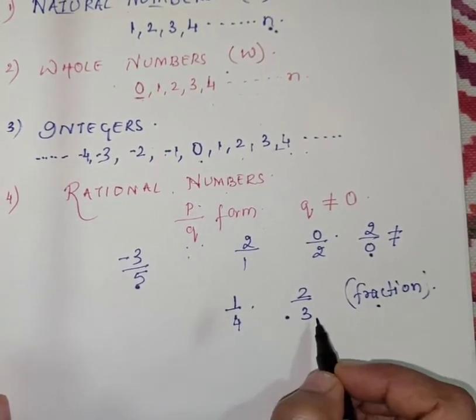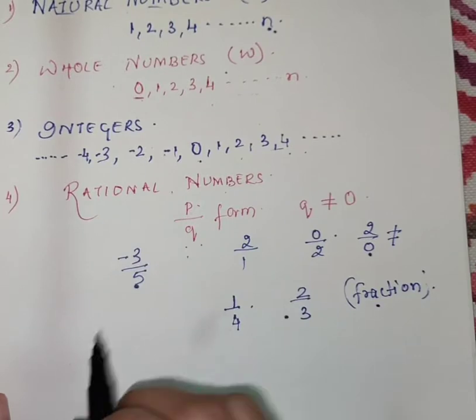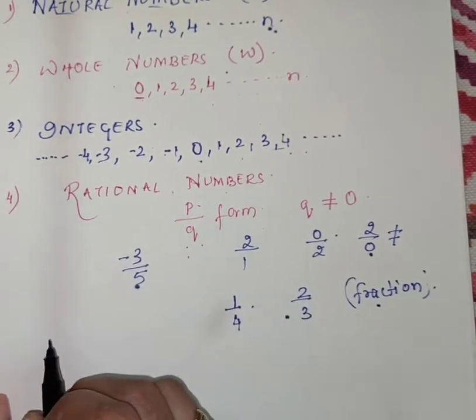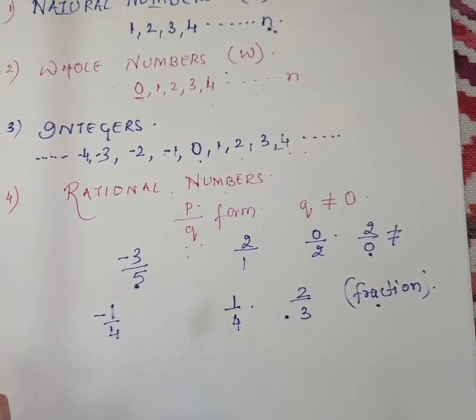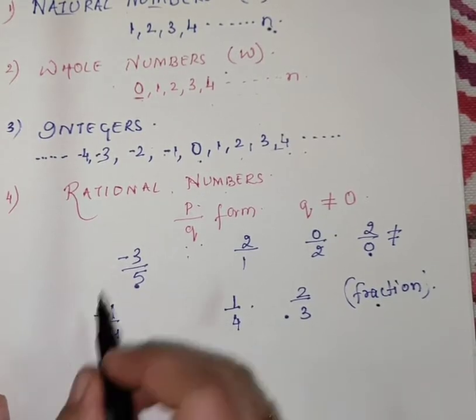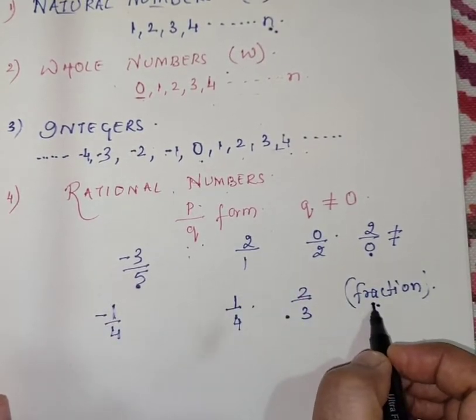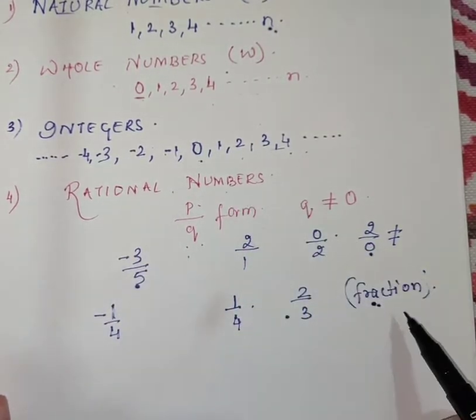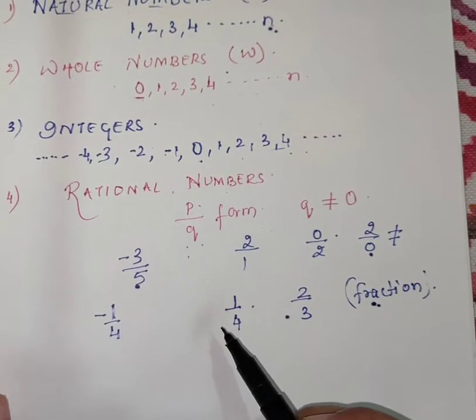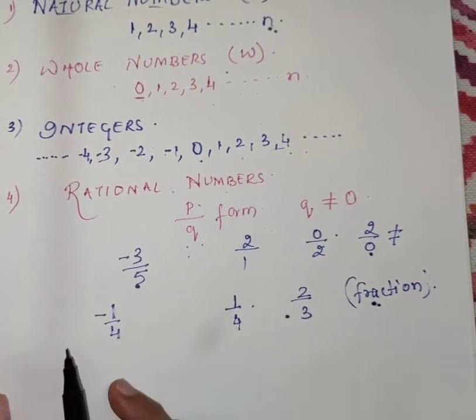Fractions are positive, and rational numbers can be positive and also negative. Minus 1 upon 4 is a rational number, but it is not a fraction. So rational numbers are expressed in the form of fractions, but can be positive and also negative.